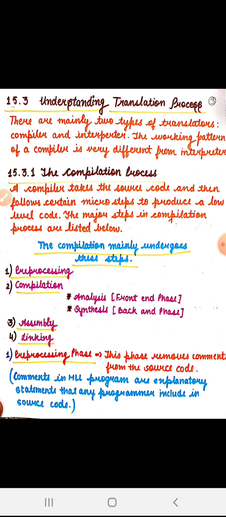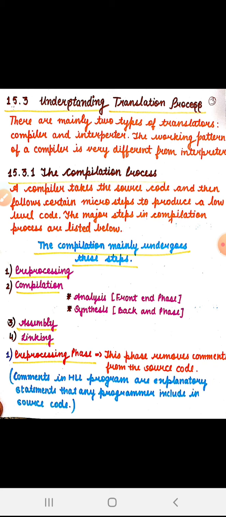What is the source code? Source code refers to the original code written in a programming language by the programmer, and machine code refers to the code converted into a form that the computer can understand and directly execute, that is, binary language in the form of 0 and 1.